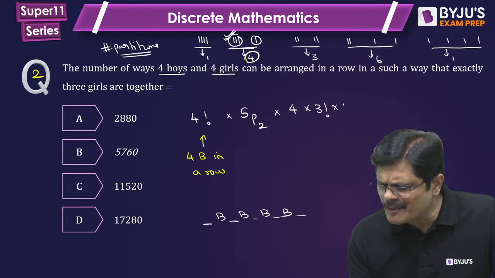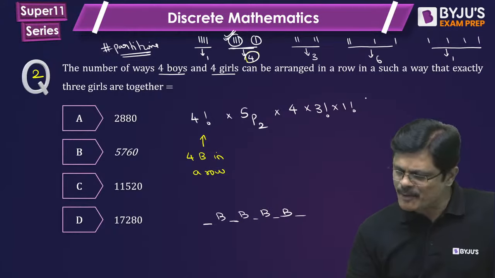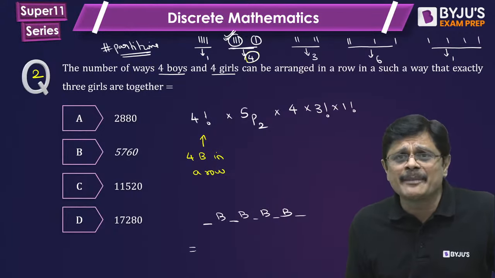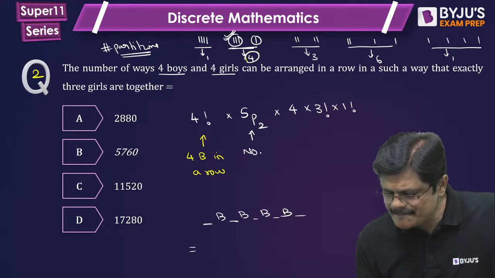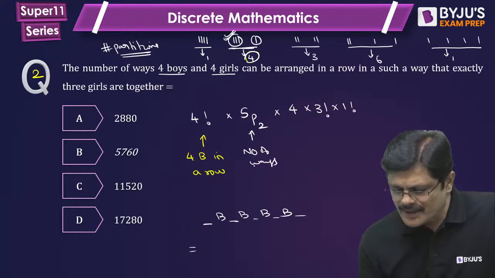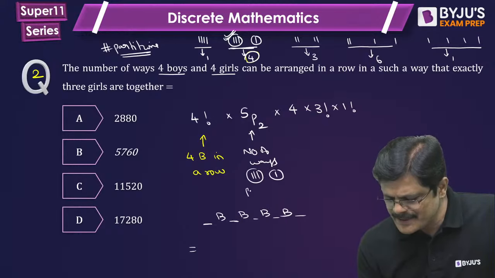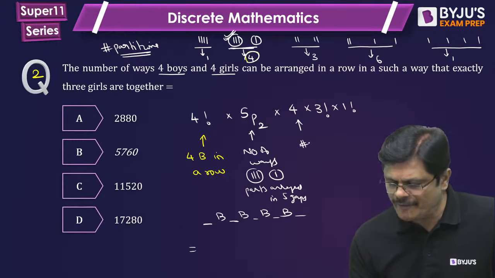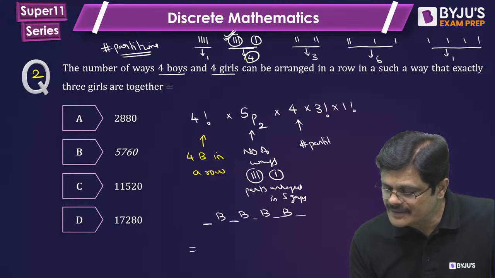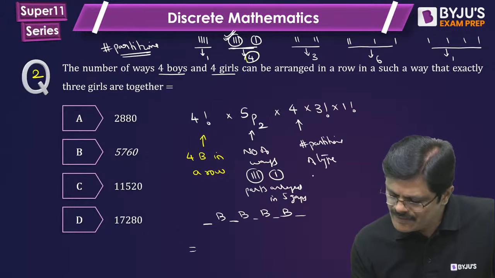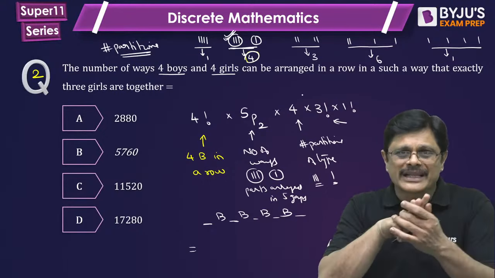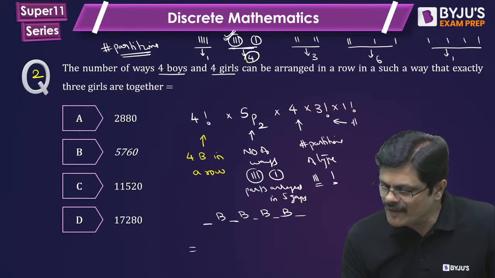The single girl can be arranged in 1 factorial way. So the total answer for this problem is: the number of ways the boys can be arranged, times the number of ways the 3 and 1 parts can be arranged in 5 gaps, followed by the number of partitions of type 3 and 1, and the number of ways the 3 girls who are together can be arranged among themselves, the number of arrangements of 3 girls.